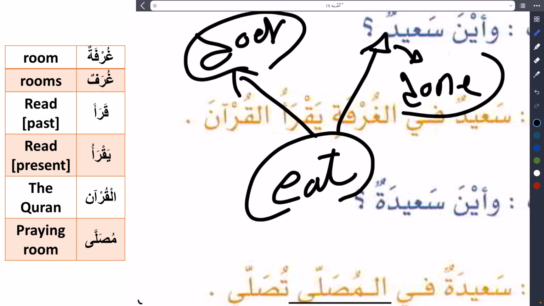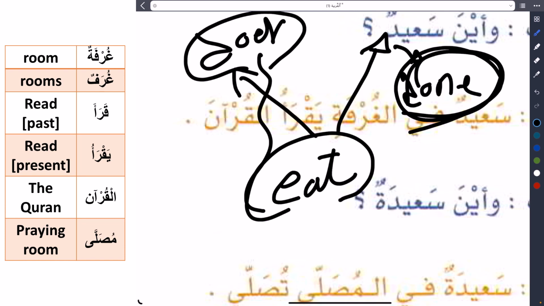Doer and done means it requires someone who is eating and something that has been eaten. Any verb is like this. Any verb requires someone who did the verb and someone or something that the verb was done on.